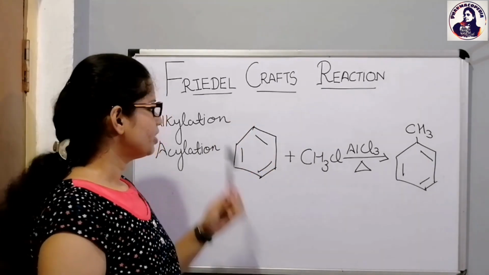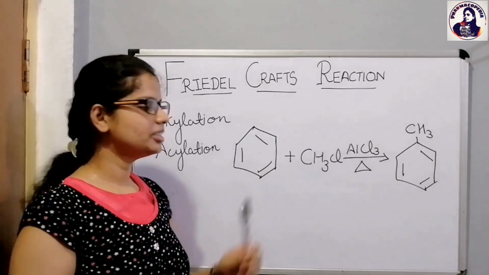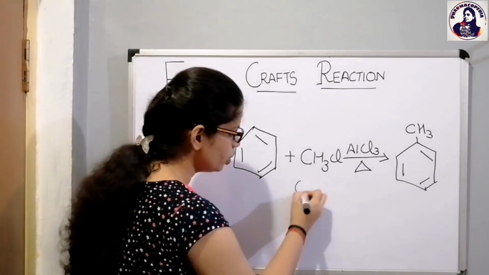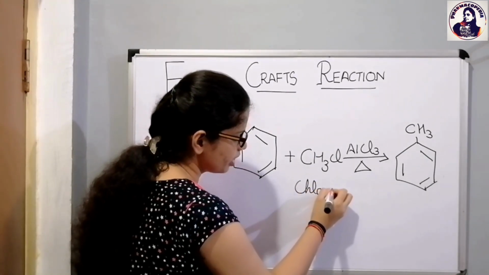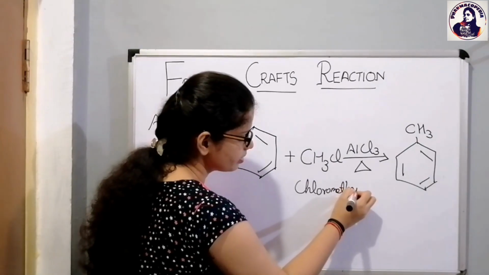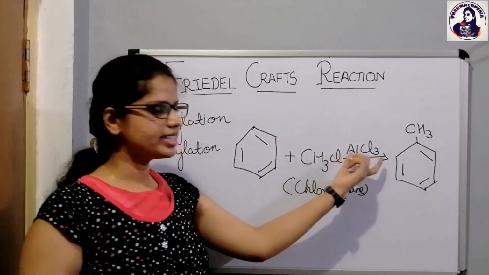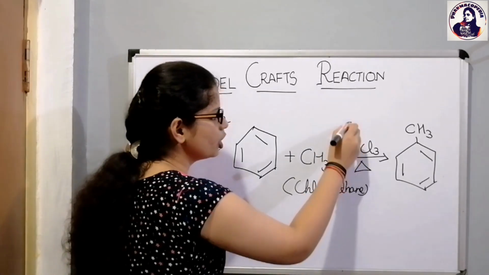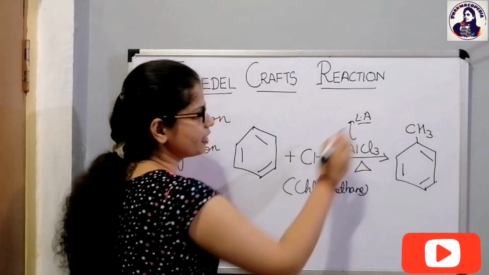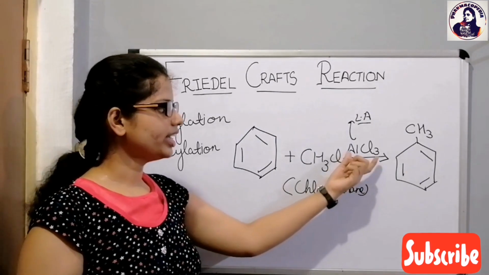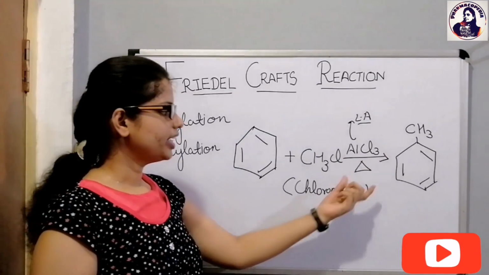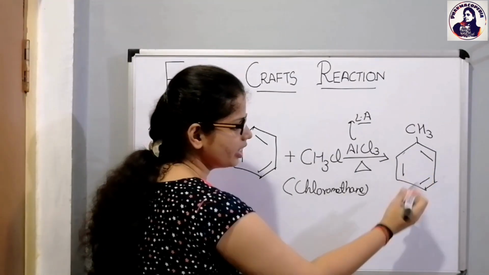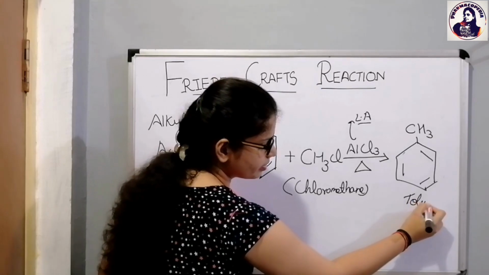Okay. So in Friedel-Crafts alkylation reaction, what happens is the benzene ring reacts with CH3Cl and it is known as chloromethane. It reacts with chloromethane in the presence of AlCl3. And what is AlCl3? It is aluminum trichloride and it acts as a Lewis acid. That is, it will be in a search of an electron. इसको electron की जरूरत है. Okay, so when we heat this, it forms toluene. And what is toluene? When the methyl group is attached to the benzene ring, it is termed as toluene.